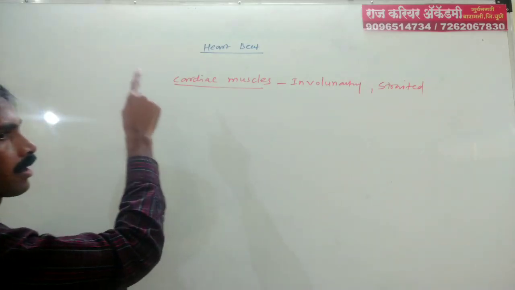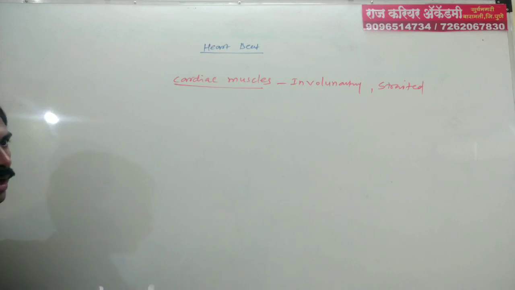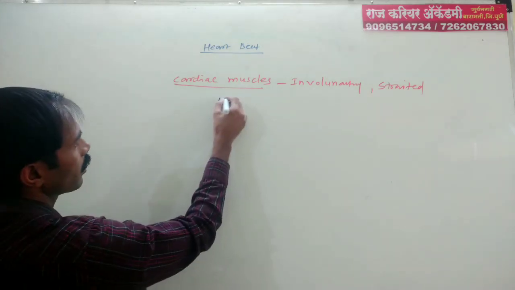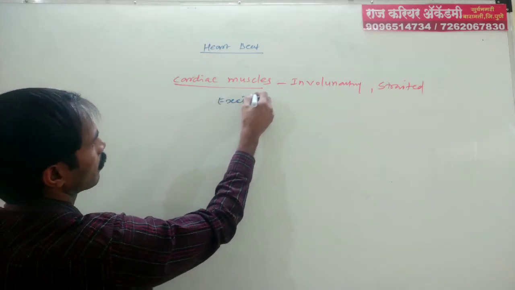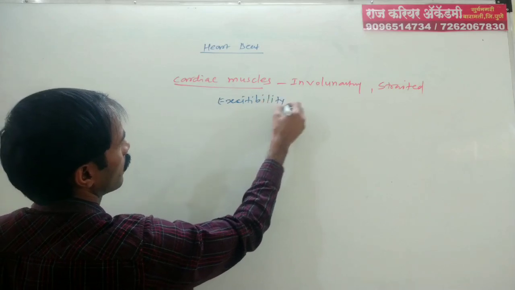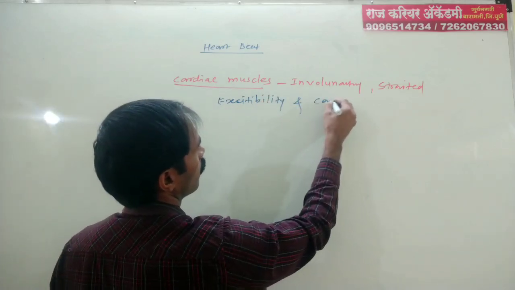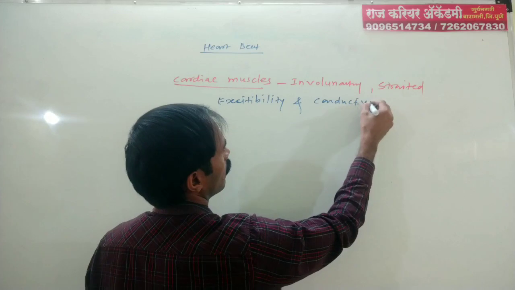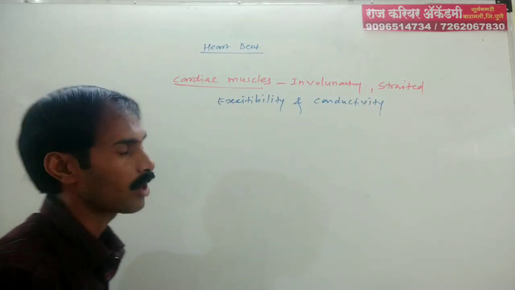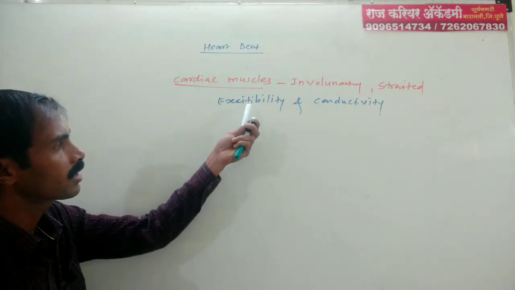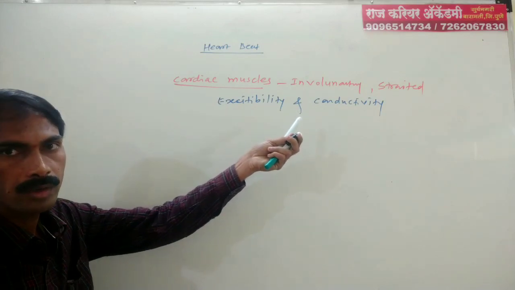These muscles have the property of excitability and conductivity.